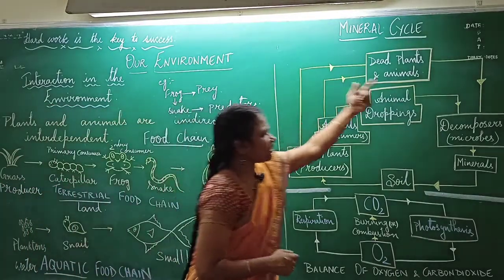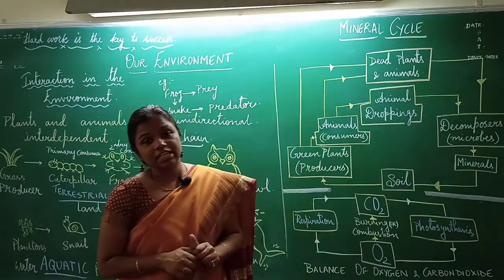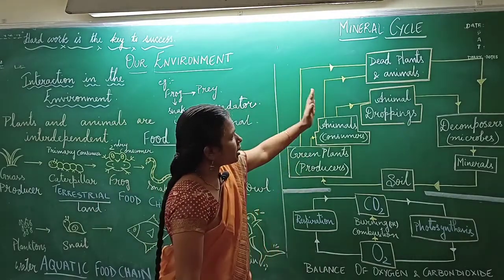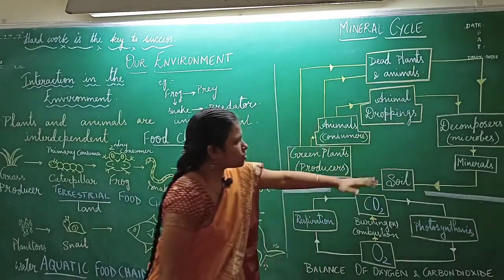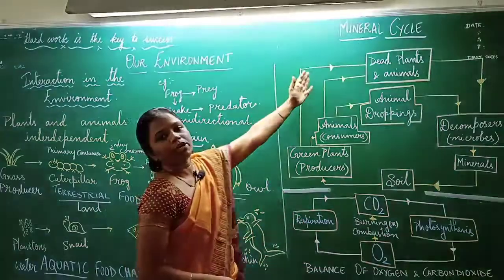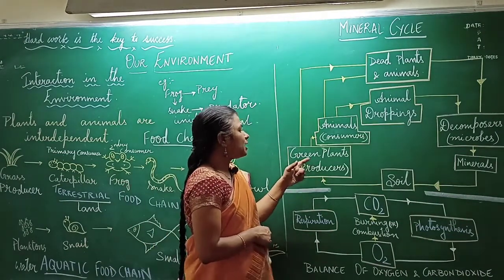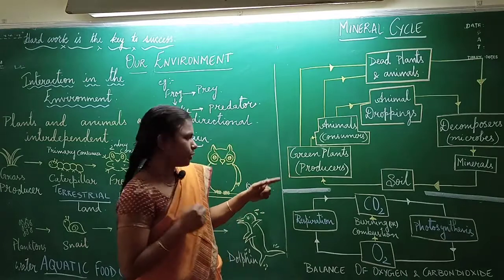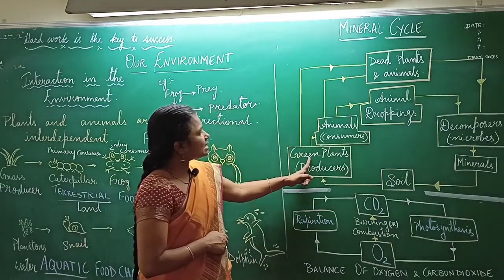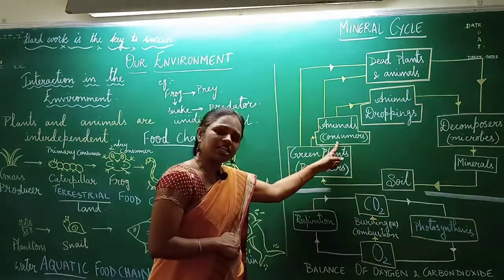A cycle is nothing but a continuous process. So in this mineral cycle we will be learning about how the minerals are transferred from the biotic components to the abiotic components, and then again from abiotic components to the biotic components. As we have already learned, green plants are called producers. They act as food to many animals which are called consumers.